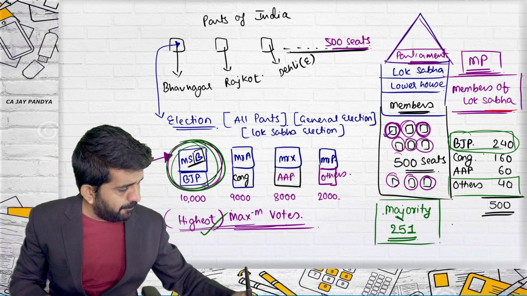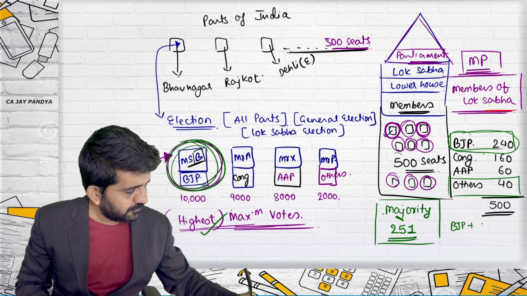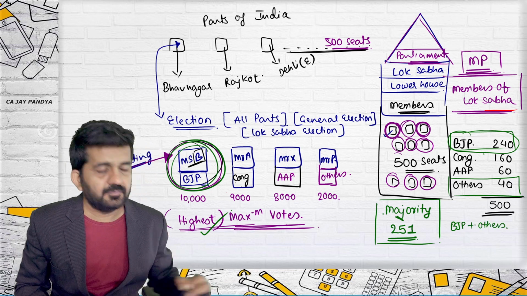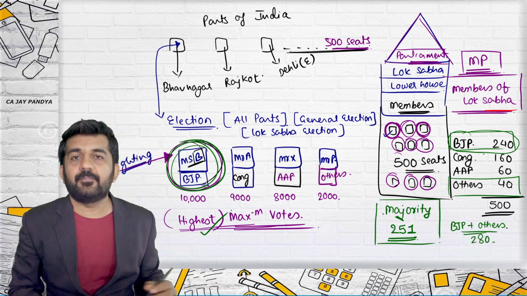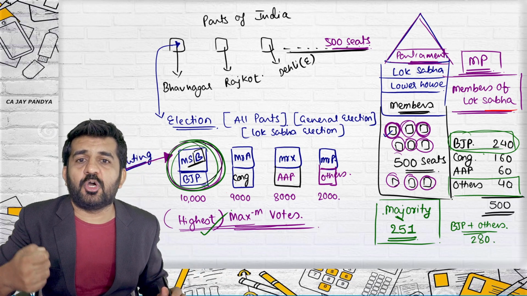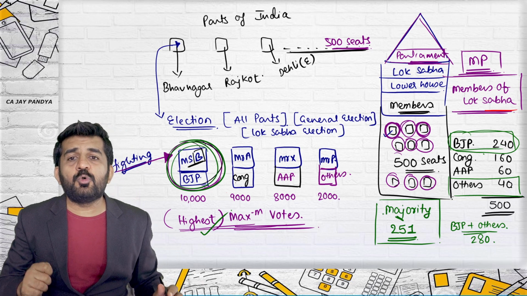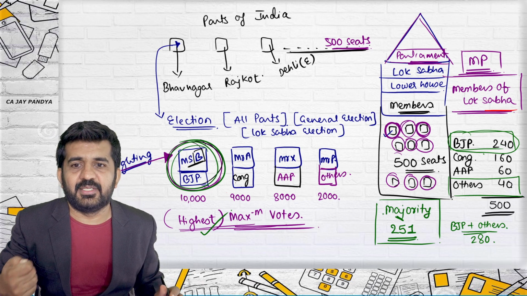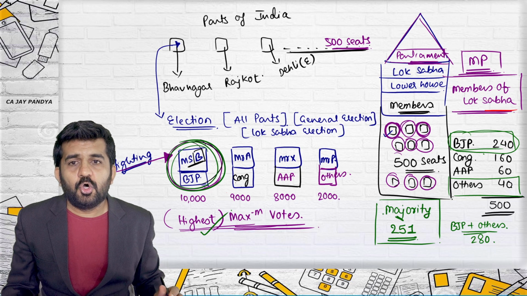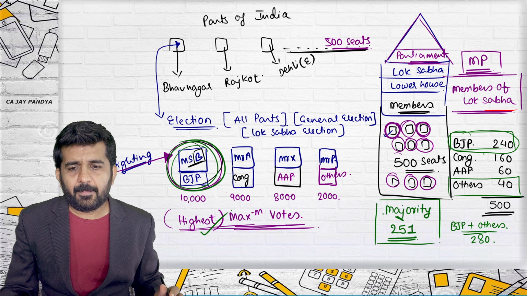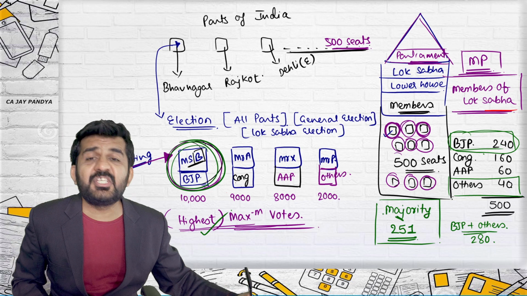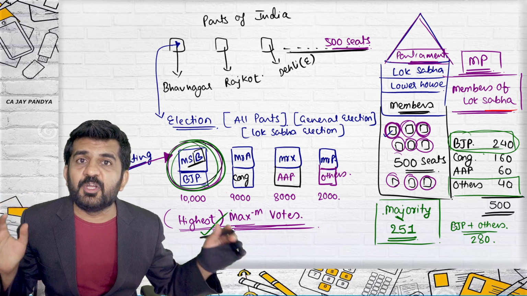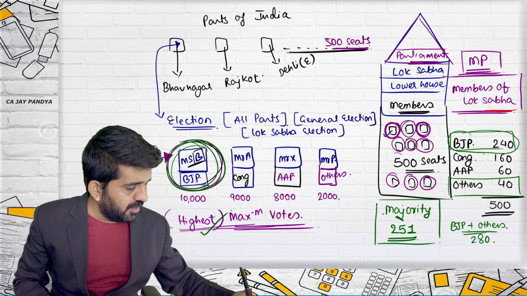So BJP plus others will be 240 plus 40 is 280. Is 280 a majority? Yes. Now can they form a government? The answer is yes. All right. So practically, BJP, after combining with others, can form the government.